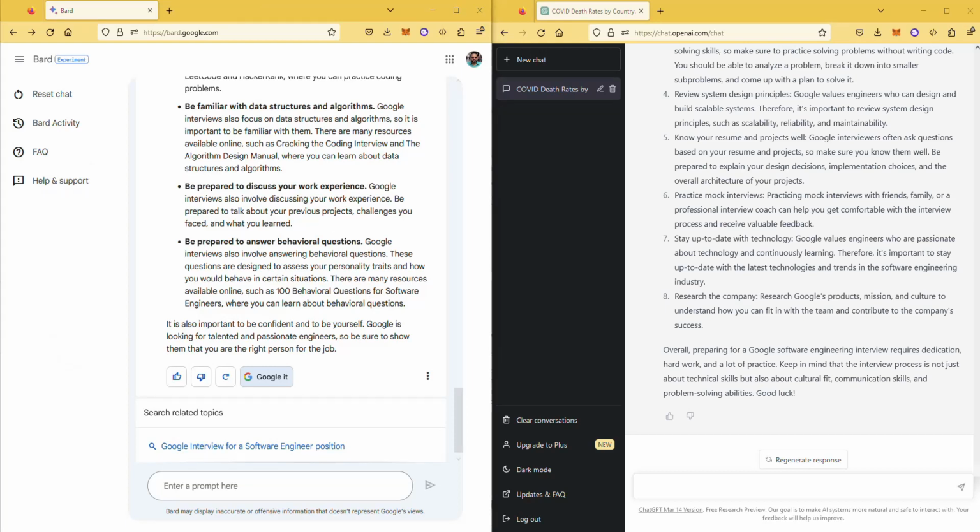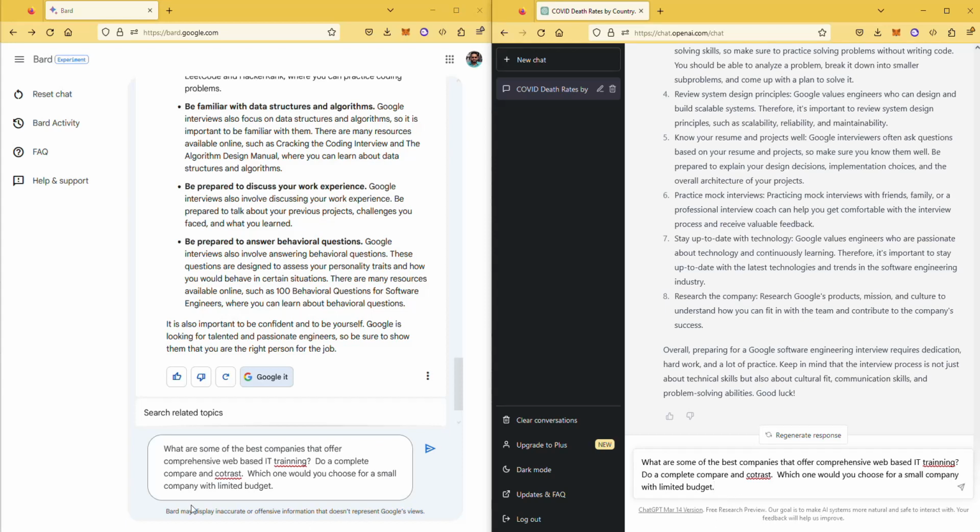So let's go to the next one, which is another useful one. This is more like a question you can ask as an executive: what are some of the best companies that offer comprehensive web-based training? Do a complete compare and contrast, and then which one would you choose for a small company with a limited budget? This is a valid question that anyone can ask as an executive to choose a company for their IT training.